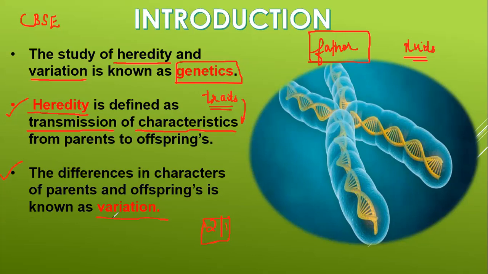Next is variation. What do you mean by variation? You may differ from your parents in a very small manner. For example, if we take a hen, from the hatching of a particular egg you can have white colored hens or black colored hens. Even if the parent is the same, the parent may be red in color, but the offspring may be black or white, right?